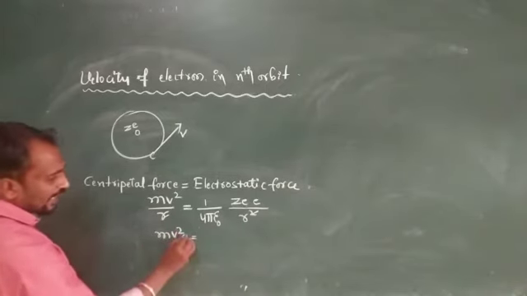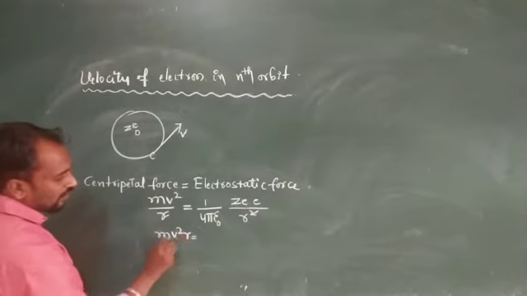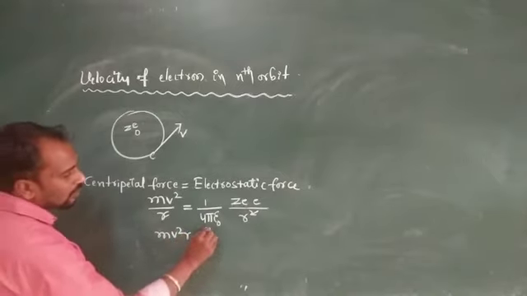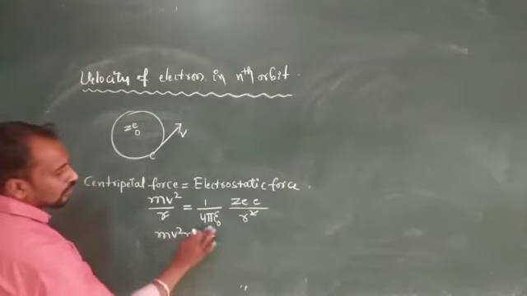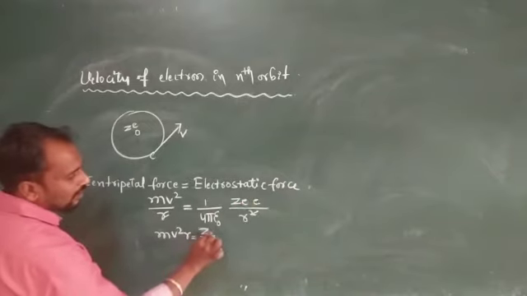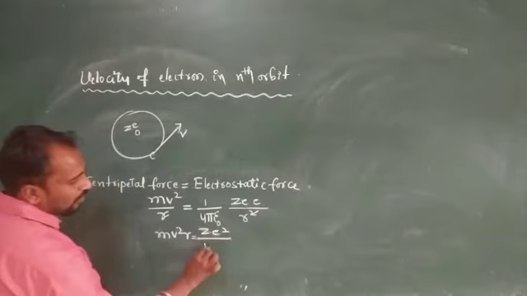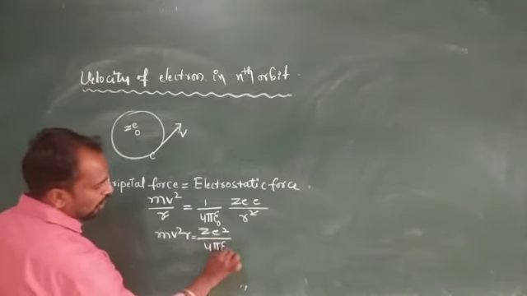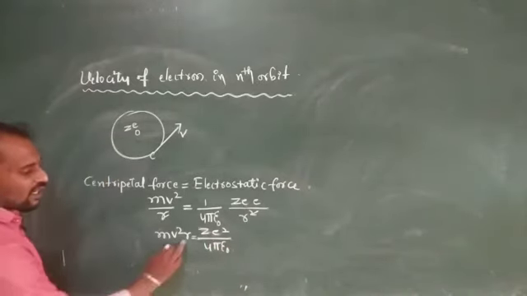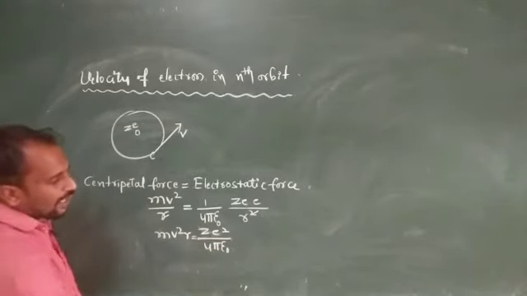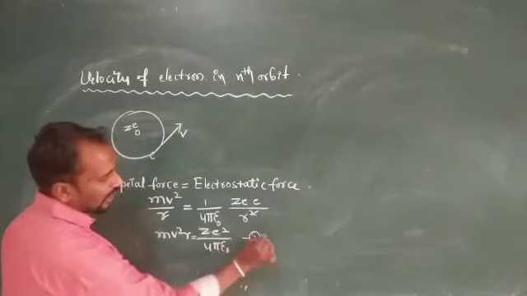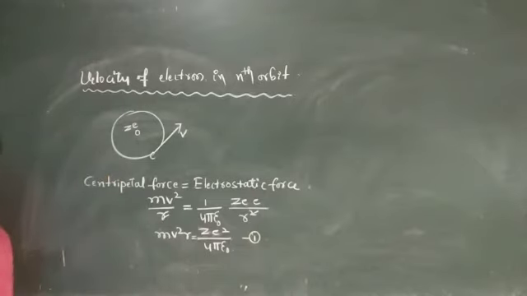Take r on this side: m v square r is equal to Z e square divided by 4 pi epsilon naught. Okay, m v square r is equal to Z e square divided by 4 pi epsilon naught. So this equation we consider as equation 1. And the second one, here we consider Bohr's quantization.